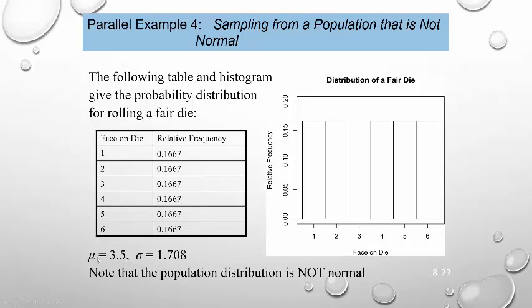Notice that the average of a die roll is 3.5. We've done that in class. That's the expected value. And the standard deviation is 1.708. All right, so not normal.